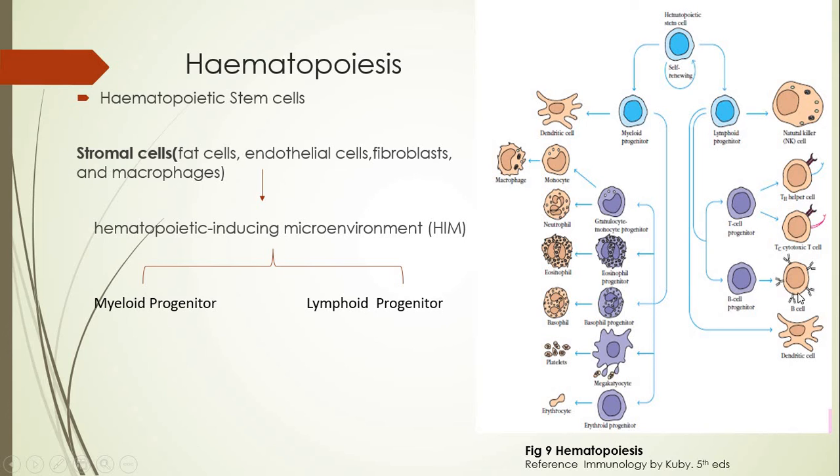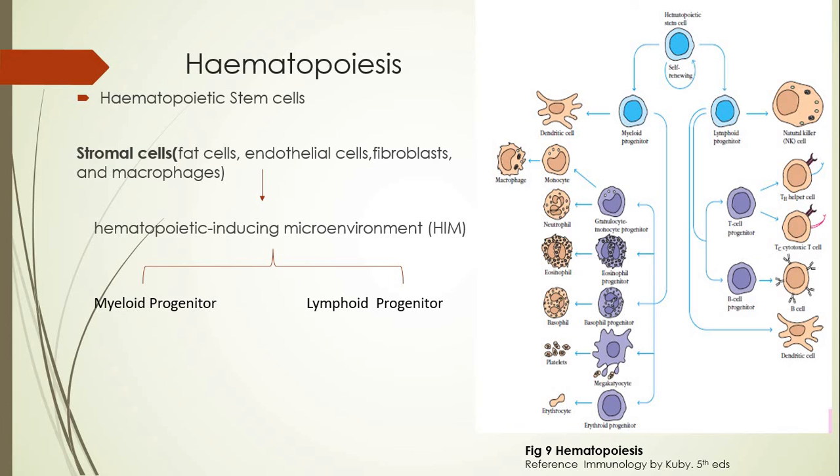B cell progenitor cells get converted into B cells and then leave the red marrow cavity and come into circulation. So in the bodily circulation, one can see the presence of B cells. Whenever these B cells encounter certain pathogenic organisms or foreign particles, they get transformed into plasma cells, which are responsible for generation of antibodies.